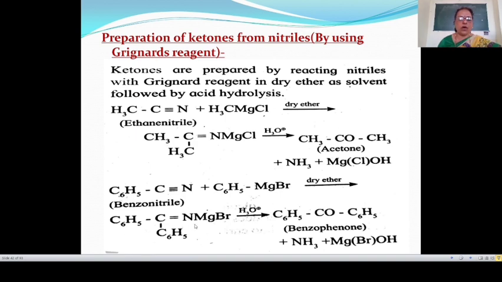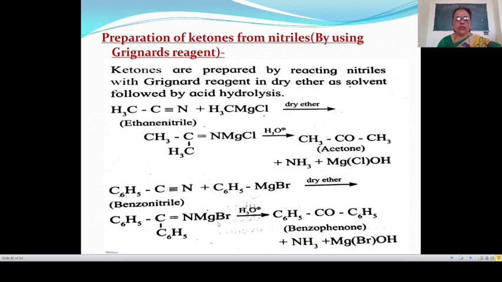Then this magnesium complex on acid hydrolysis, means this reaction takes place in presence of acid and 2 molecules of water added to this complex. Then this gives C6H5COC6H5. Here 2 molecules of water means total 4 hydrogen atoms and 2 oxygen atoms are added to this complex. Out of 4 hydrogen atoms, 3 hydrogen atoms are attached to this nitrogen atom to give NH3.